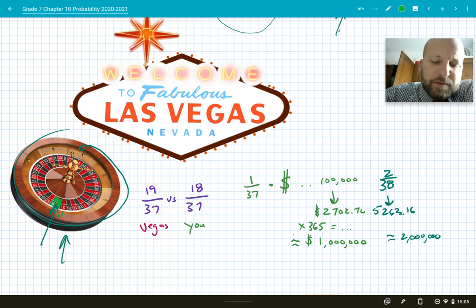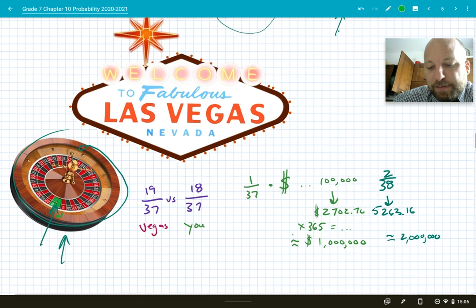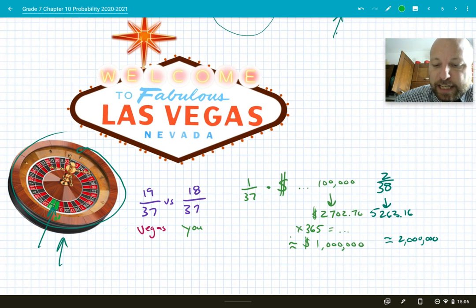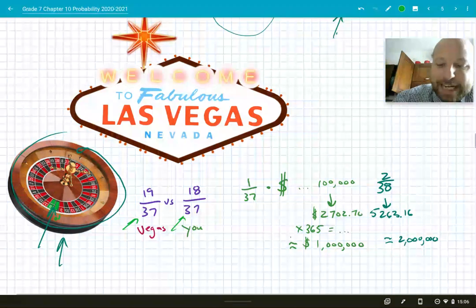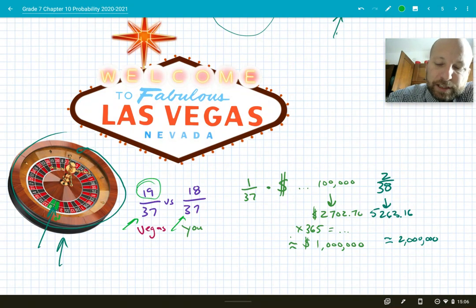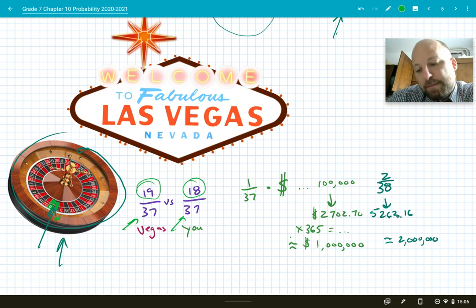Usually there are lots of different ways to bet. You can bet on a number, but the typical way is you say, I want red, or I want black. The ball goes around. You think it's pretty close to a 50-50 chance you're going to win. Close. It's not exactly 50-50. In this first kind, there are actually 37 different spots it can go on to. 19 of them mean you're going to lose. 18 of them mean you're going to win. So the difference is only 1/37th. You might think, perfect, that's not a big deal.